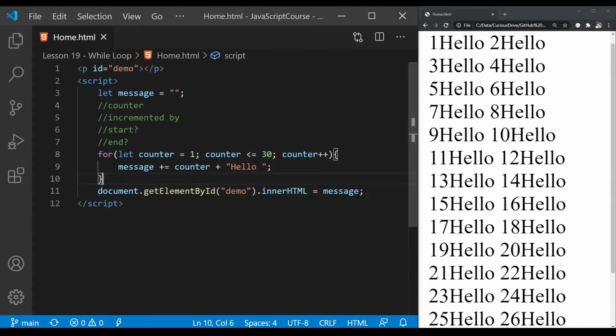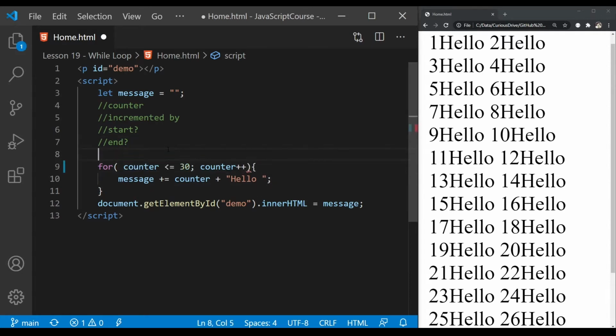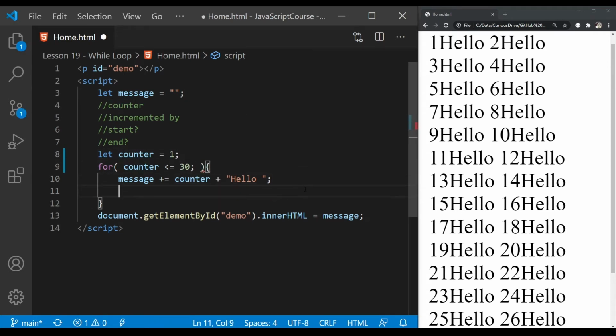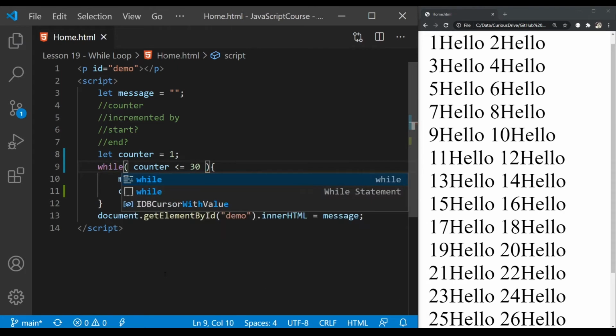And this is something that could be written in while loop. For that, I'm gonna cut this first statement and put it outside the code block. Then I'm gonna cut this last statement, which is incrementing the counter, put it inside the code block. And then what I'm left with is just a condition, which is checking as long as counter is less than 30. And I'm gonna change my for loop to while loop.